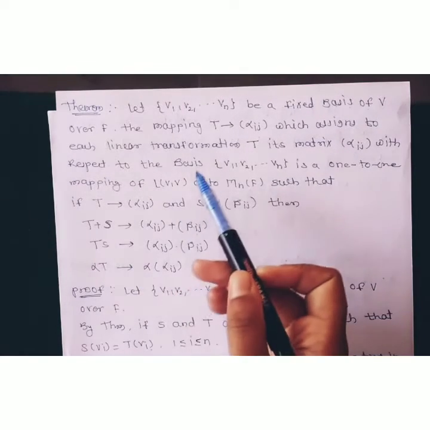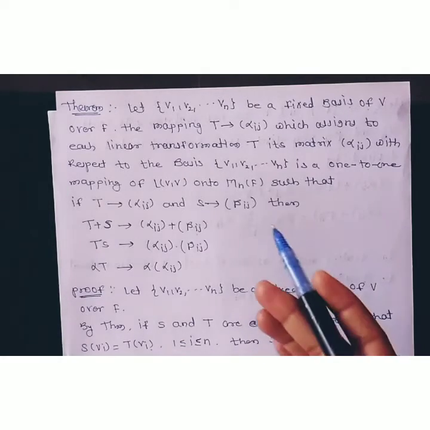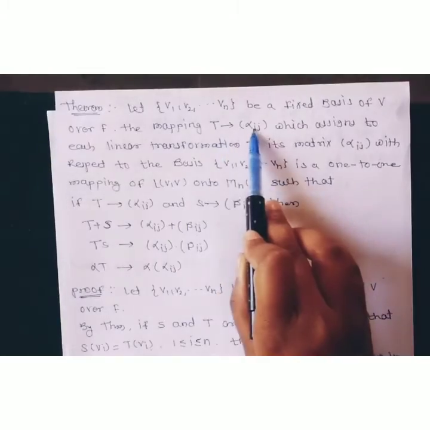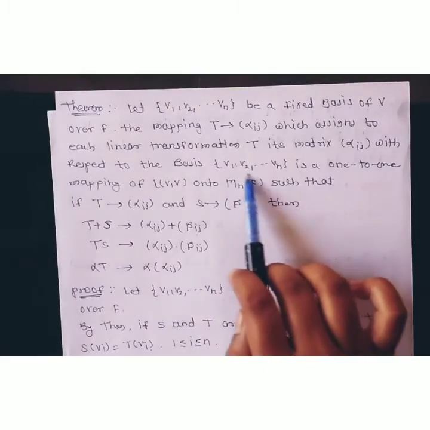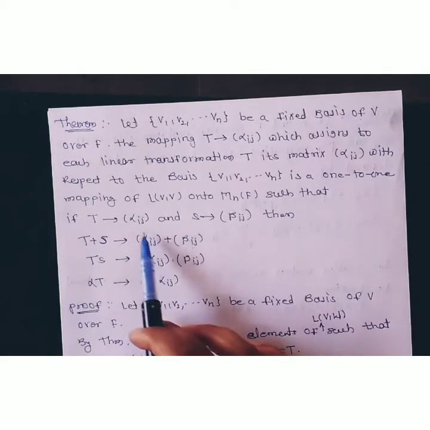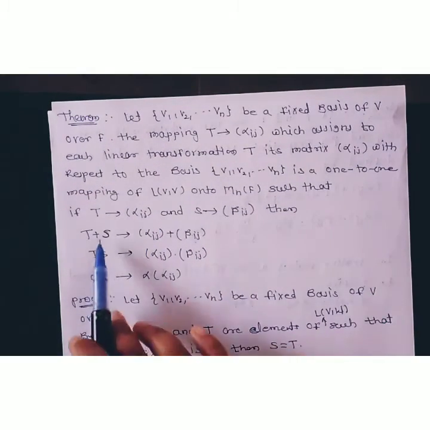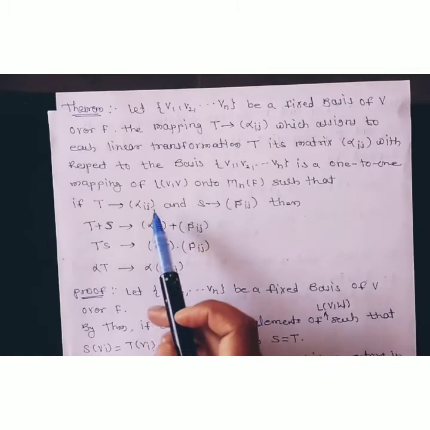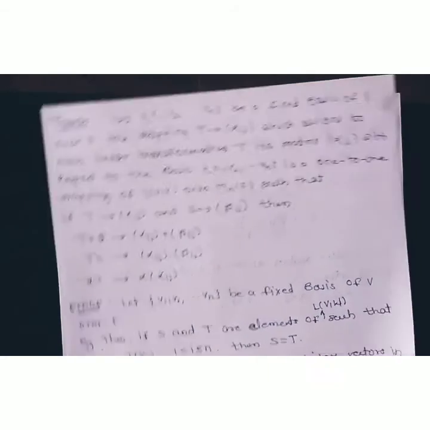So what we have done in that theorem is this: if we are given some basis vectors and the transformation on those basis vectors, then this transformation is one-one and onto the matrices. And if t and s go to some matrices alpha ij and beta ij, then their sum also goes to the corresponding addition of the coefficients of the corresponding matrices, the multiplication is like this, and the scalar multiplication is like this. So this is the theorem.